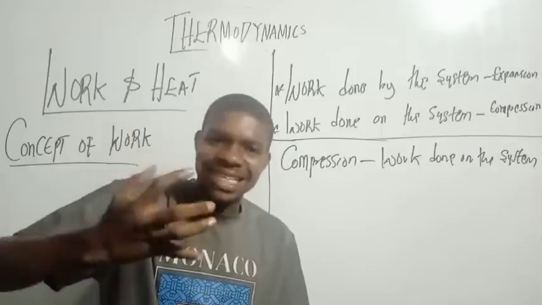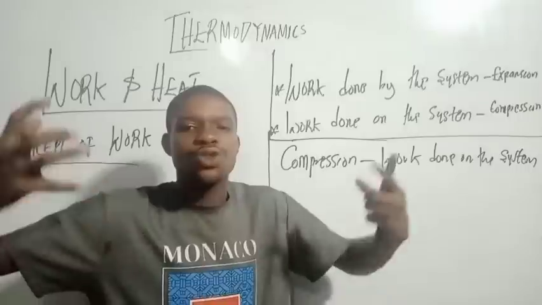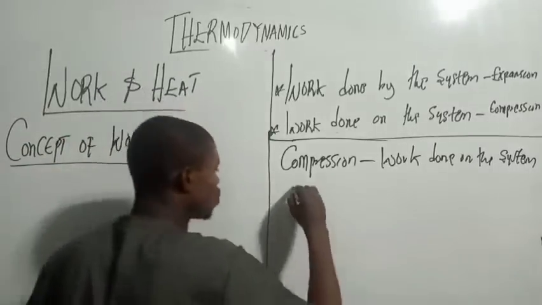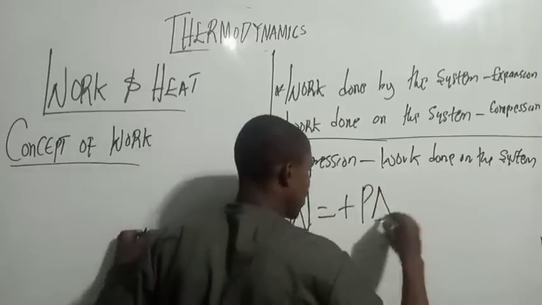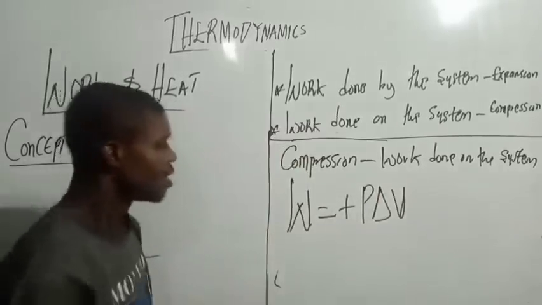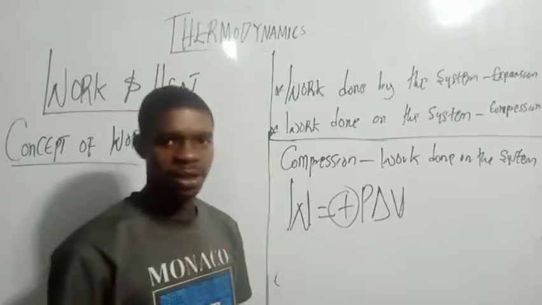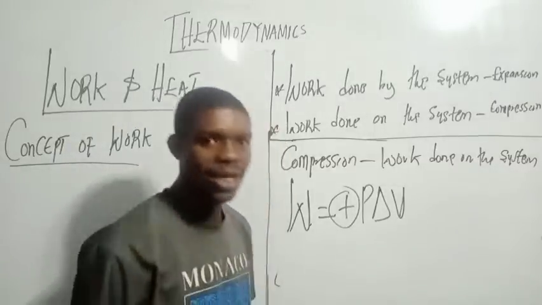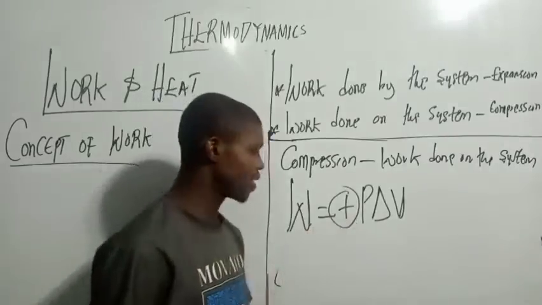There's an increase in work on the system because work is done on the system. Now when work is done on the system, my W, which is work done, is equal to plus P change in V. Now this positive sign is saying that work is increasing in the system. So there's an increase in the internal energy of the system. Do you get? So that's why work is positive here.